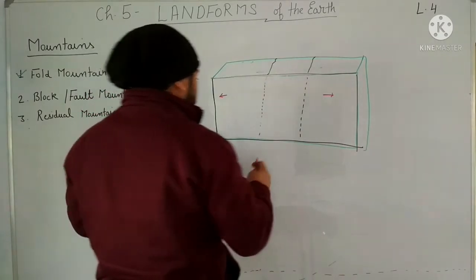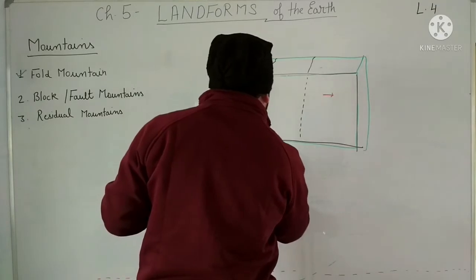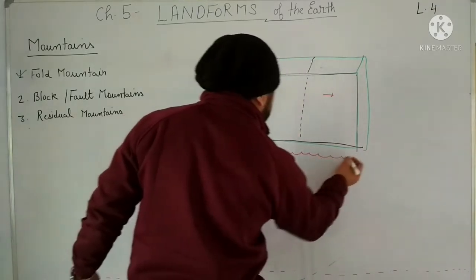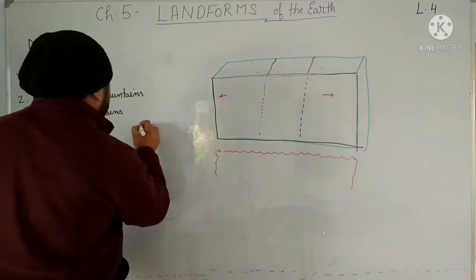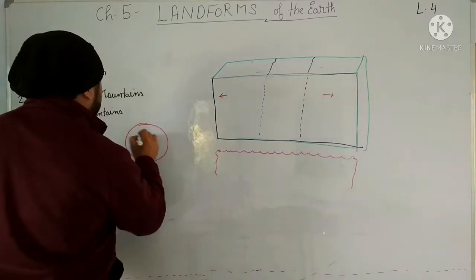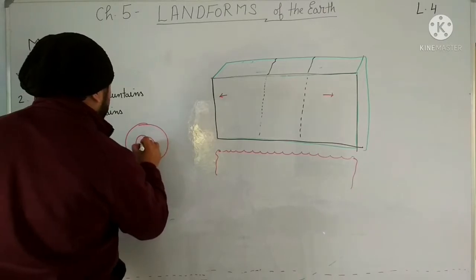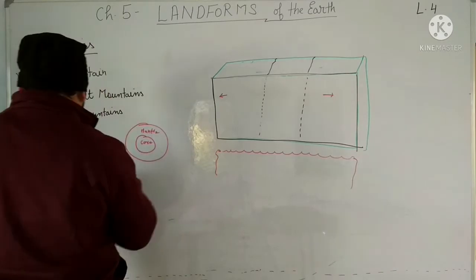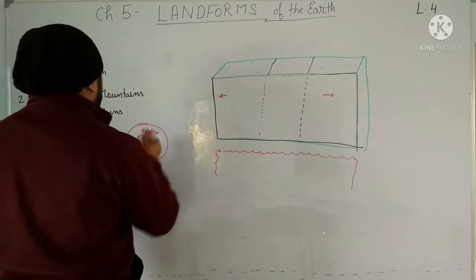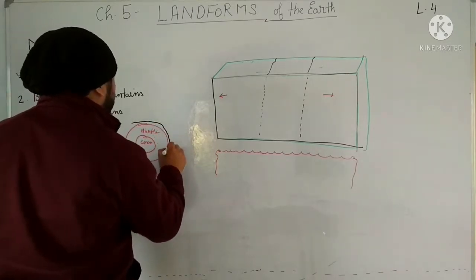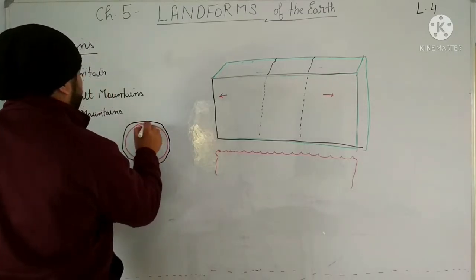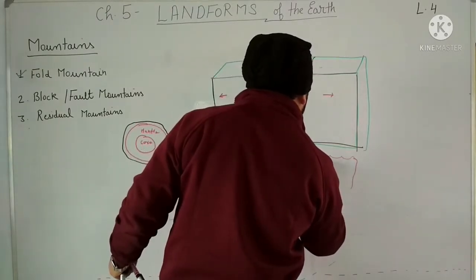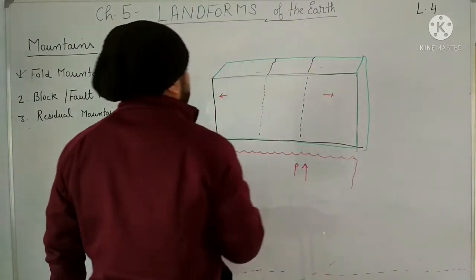Now the earth material inside the mantle has tremendous pressure. This is core and this is mantle, and it exerts pressure over the crust. So it is exerting pressure upside. Clear?